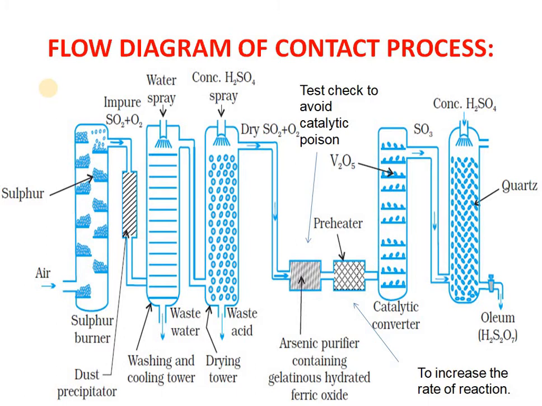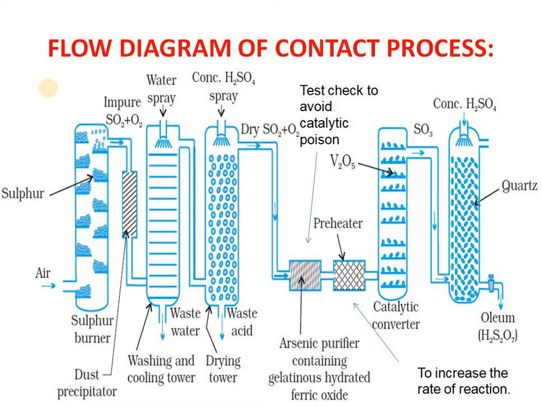Now this washed SO2 gas, which has become wet, has to be dried. So we pass it through a concentrated sulfuric acid spray. It means you are using concentrated sulfuric acid here as a dehydrating agent, removing water from the wet or moist SO2 gas. So now you have dry SO2 gas. This acid is not wasted. It will be recirculated again and again, or used in some other areas.